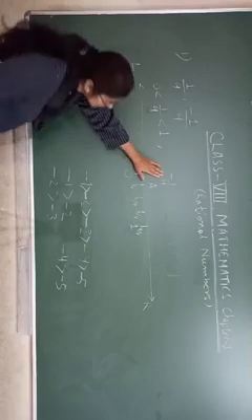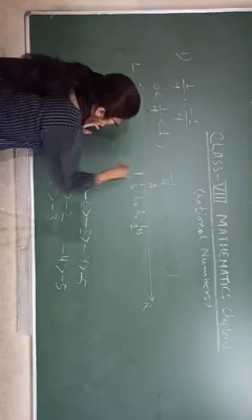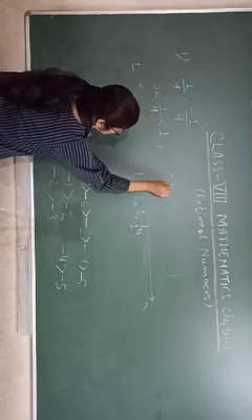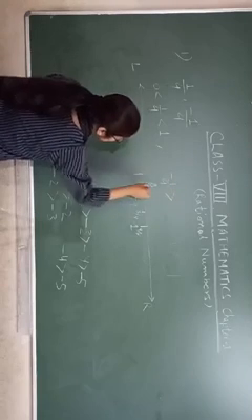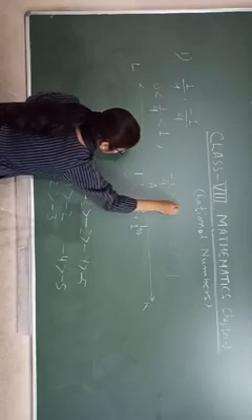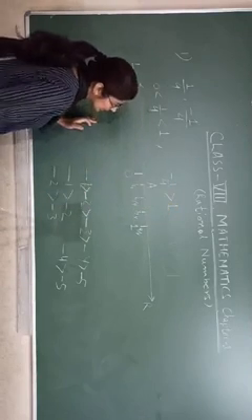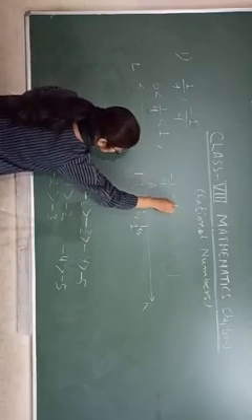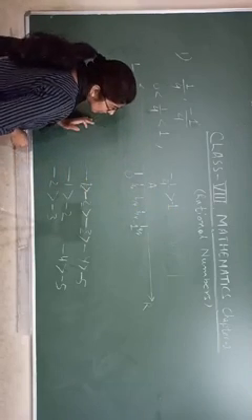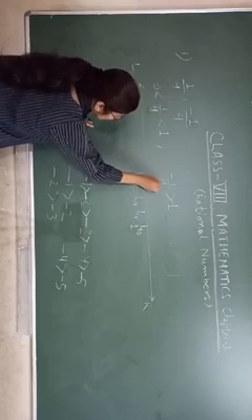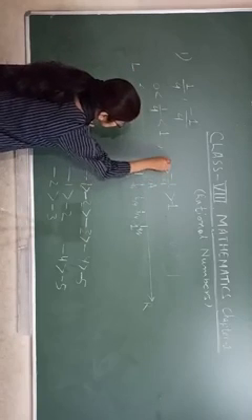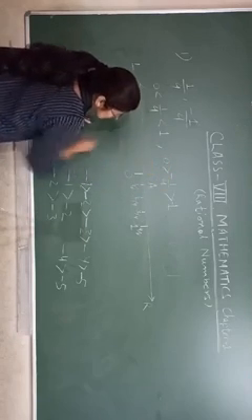So now check for this one. This one is greater than -1, and 0 is greater than this number.